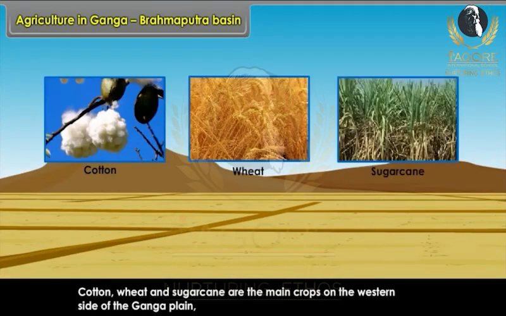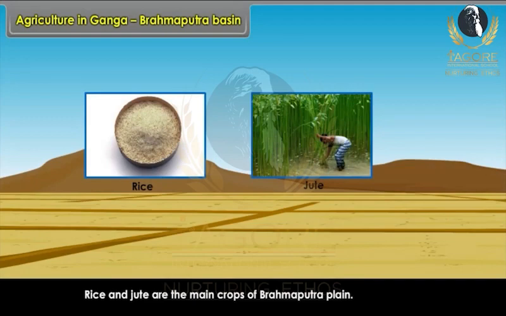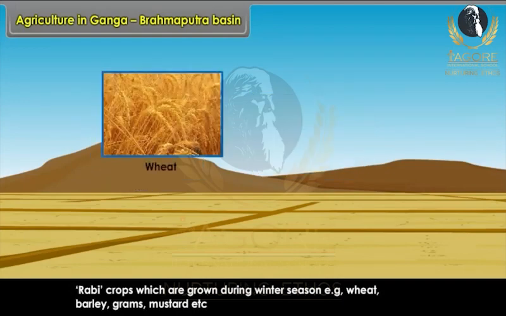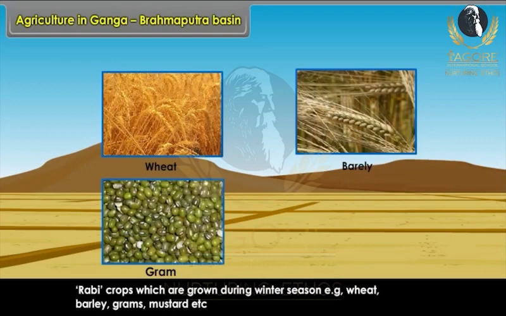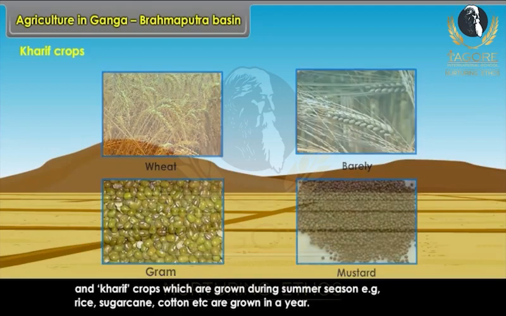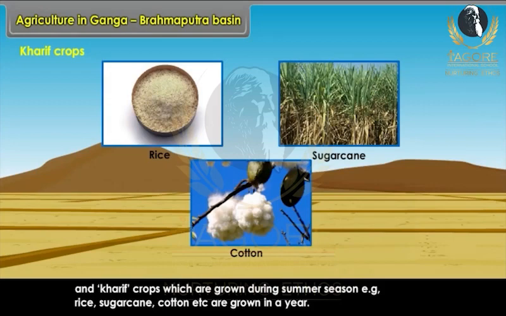Cotton, wheat and sugarcane are the main crops on the western side of the Ganga plain, while sugarcane, rice and jute are largely grown in the eastern side of the Ganga plain. Rice and jute are the main crops of Brahmaputra plain. Rabi crops, which are grown during winter season, for example wheat, barley, gram, mustard, etc., and Kharif crops, which are grown during summer season, for example rice, sugarcane, cotton, etc., are grown in a year.